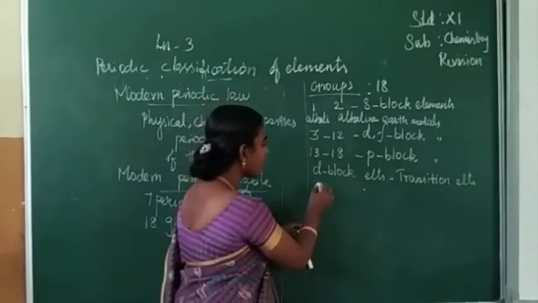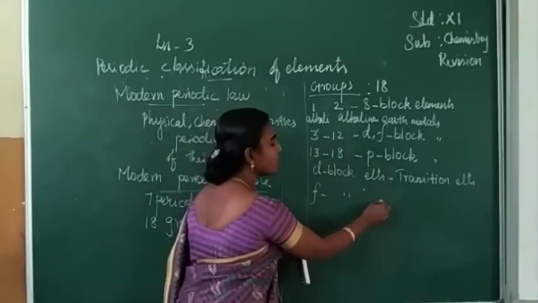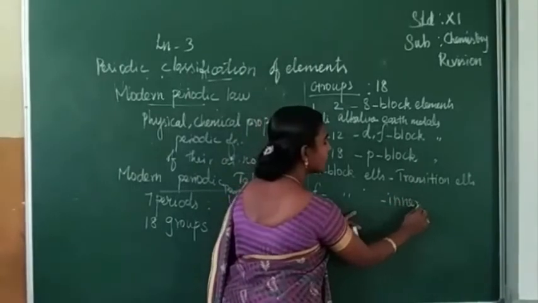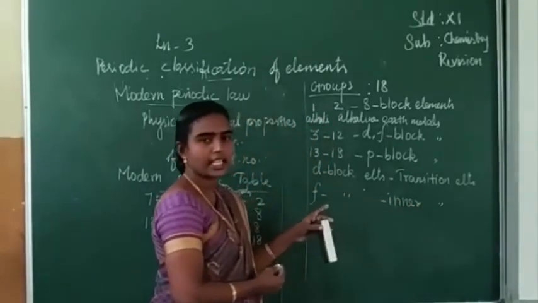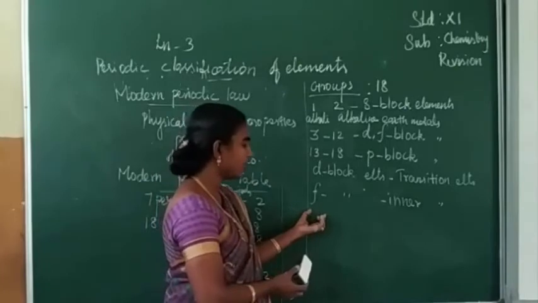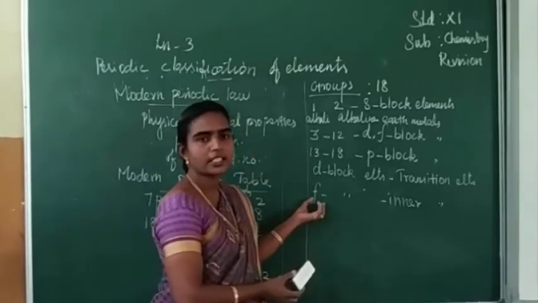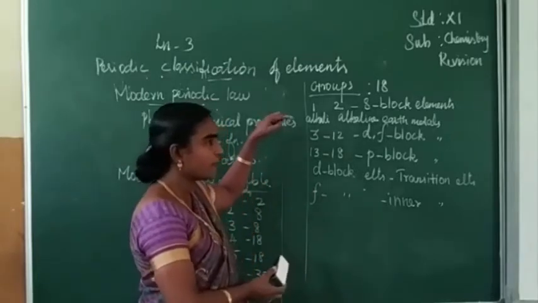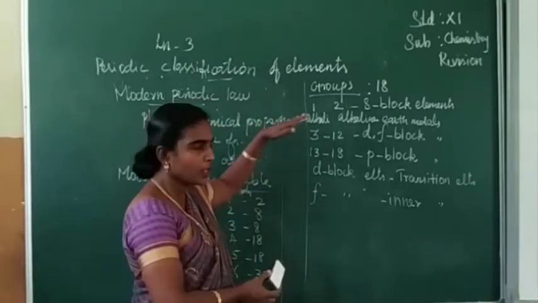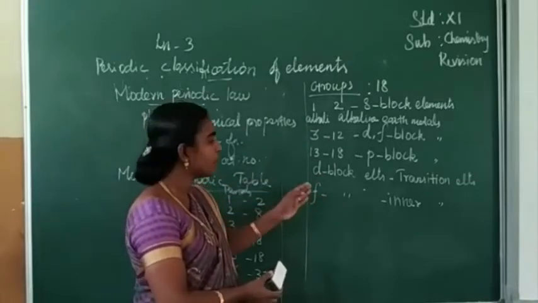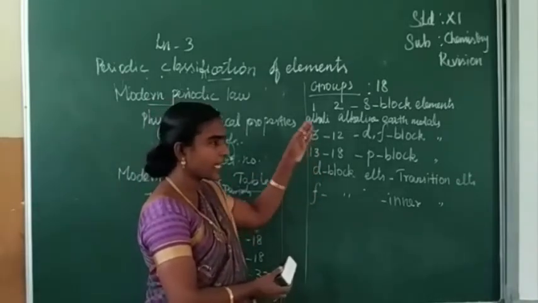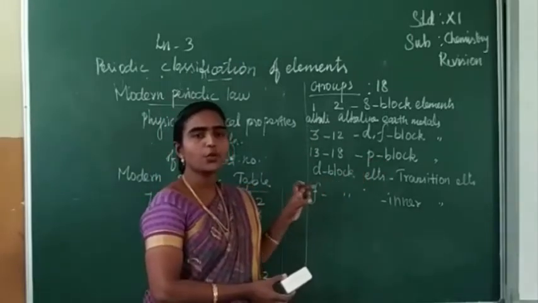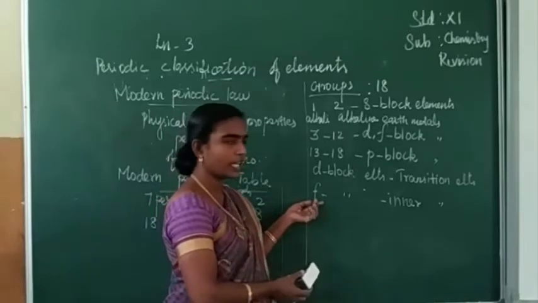And F block elements are otherwise called inner transition elements. The position of F block elements is not given in the main table, but when you look at the periodic table, at the end, below the D block elements, two rows are given separately. These two rows are called F block elements.